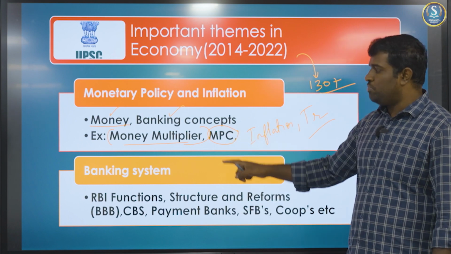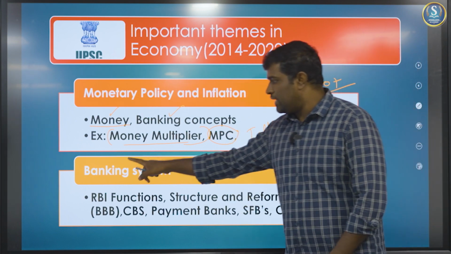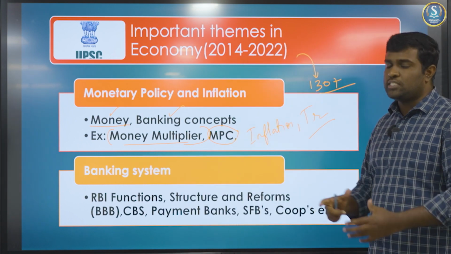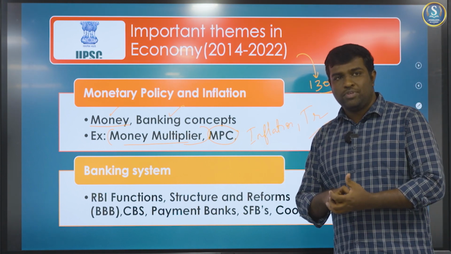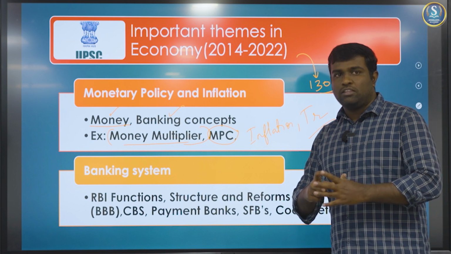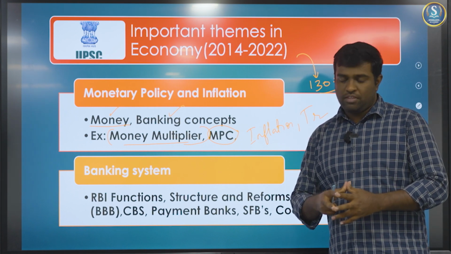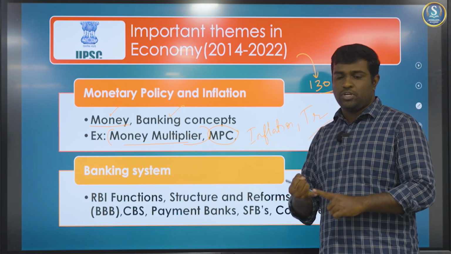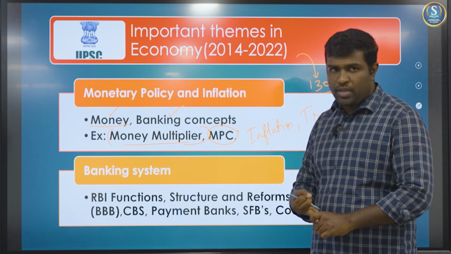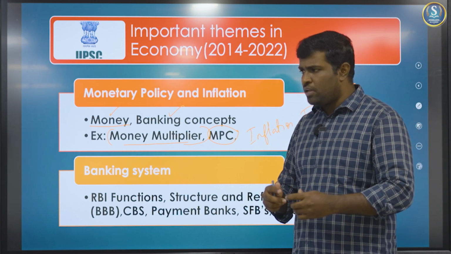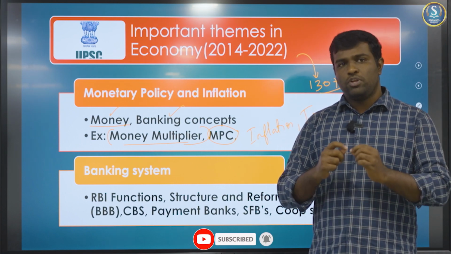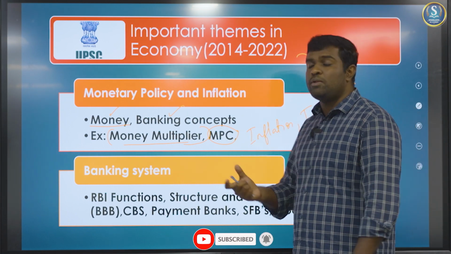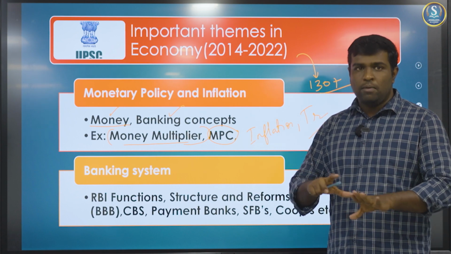Coming to the second important topic, the banking system. Within this banking system, they have lifted so many questions on the organizational and functional nature of RBI. They've asked how it is instituted, what the powers of RBI are, and what the nature of RBI is. These kinds of questions have been recurring very often, and therefore give importance to RBI in particular and the banking system in general.